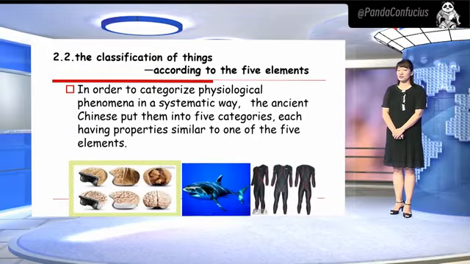The classification of things according to the 5 elements. In order to categorize physiological phenomena in a systematic way, the ancient Chinese put them into 5 categories, each having the property similar to one of the 5 elements.